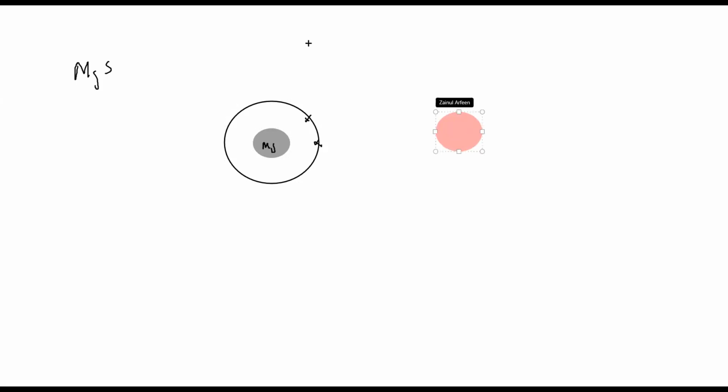Then for sulfur, it belongs to group 6, so it will have 6 electrons. Magnesium will lose electrons and sulfur will gain.